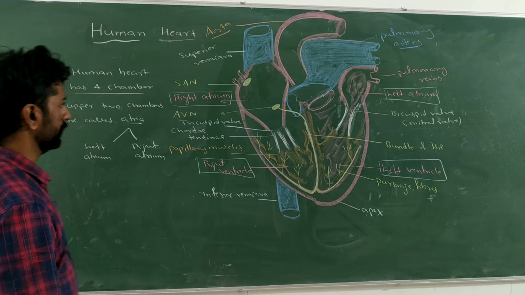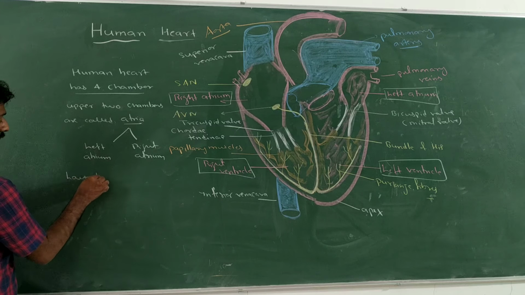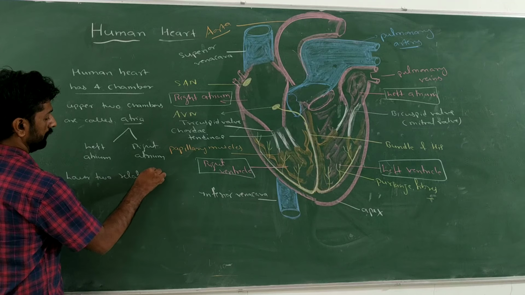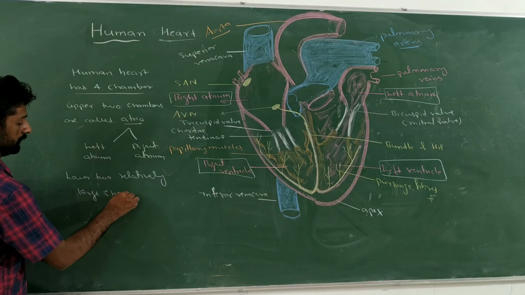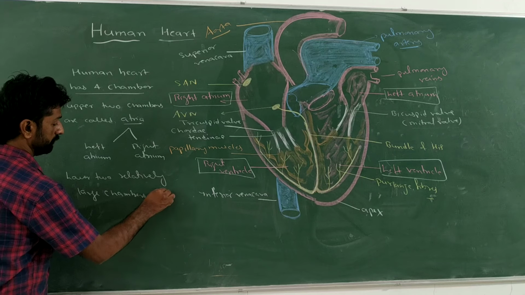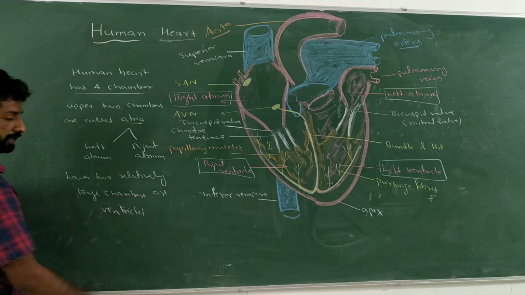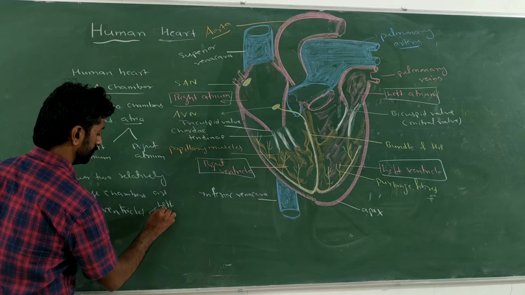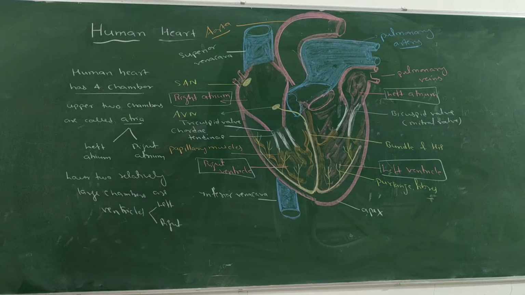Then the lower 2 relatively large chambers are called ventricles. So these ventricles are also the left ventricle and the right ventricle.